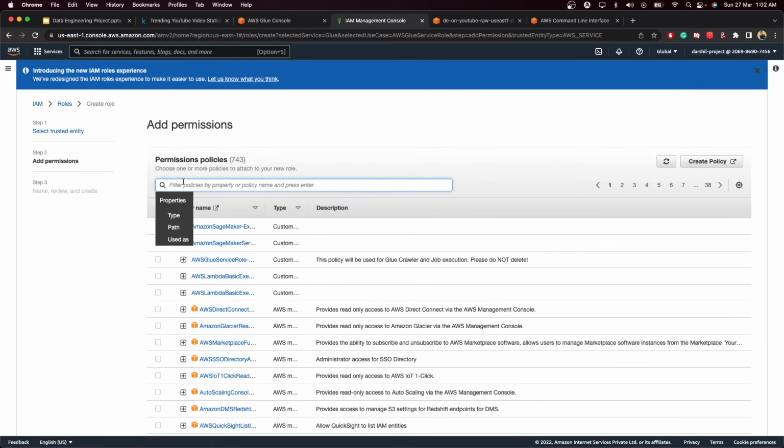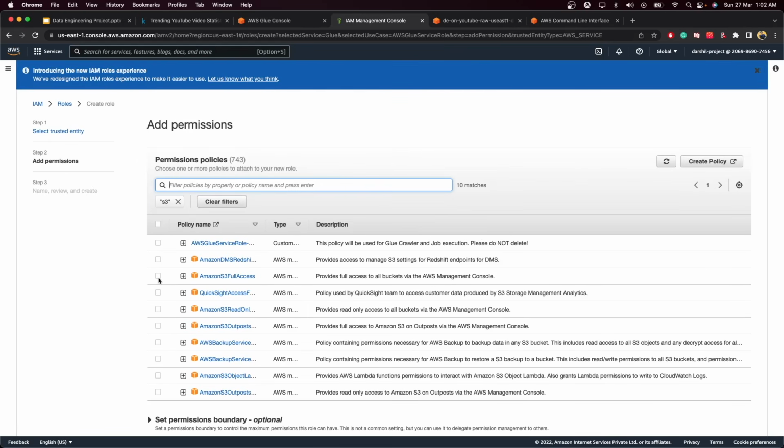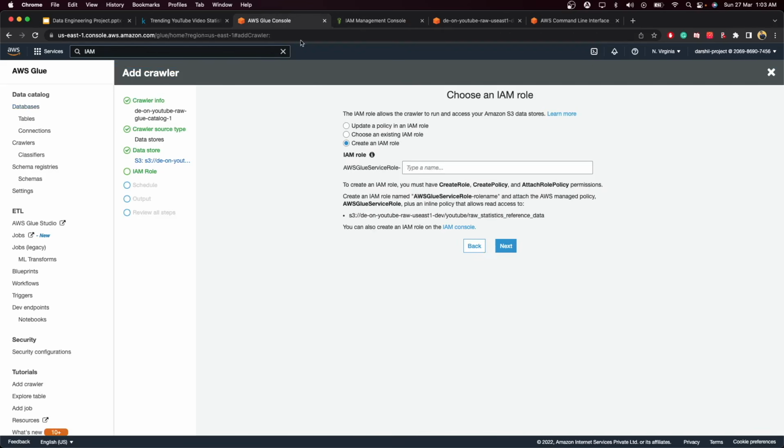Then what we need to give access to is the AWS S3 role. So search for S3 over here, and for the sake of this tutorial we will give S3 full access. What we are saying is that whatever data we have stored inside S3, this service, which is Glue, can easily access it.